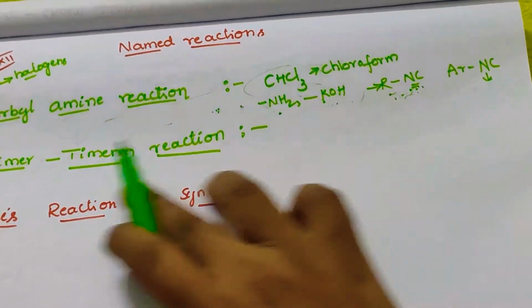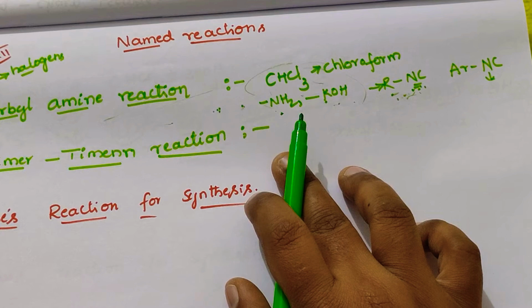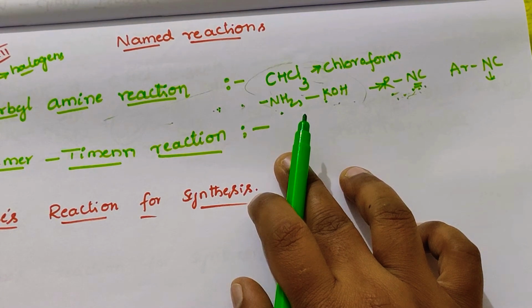The next one is the Reimer-Tiemann reaction.